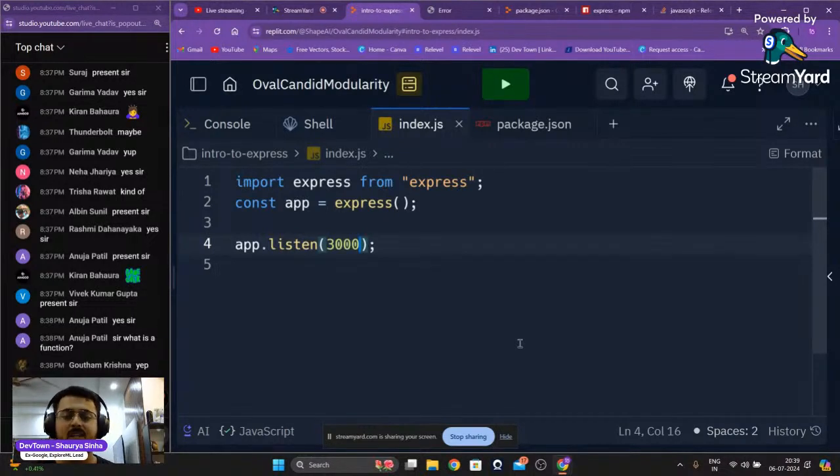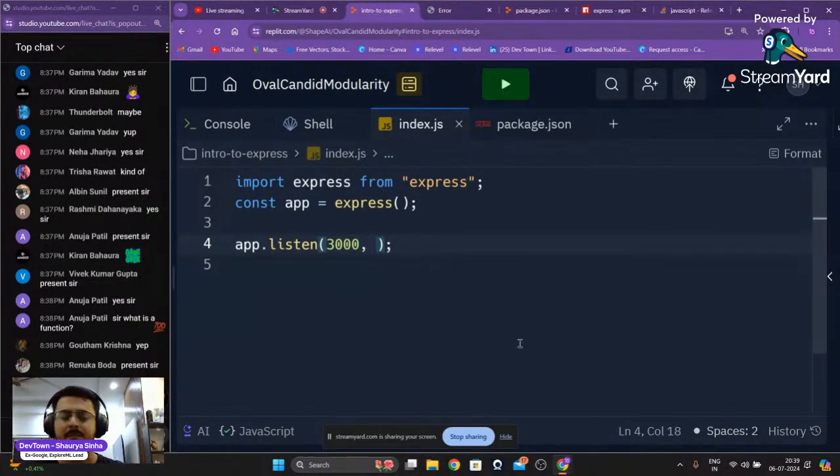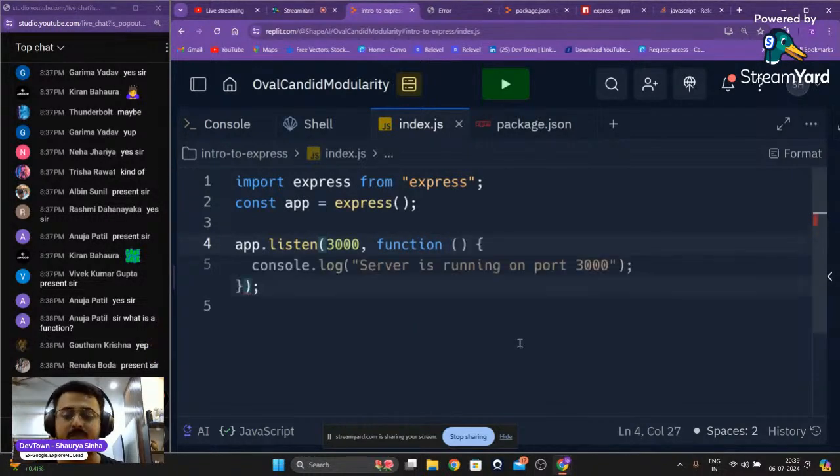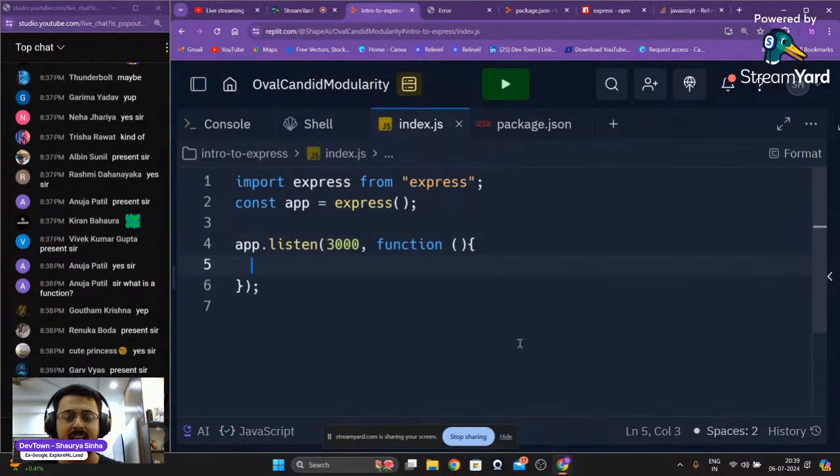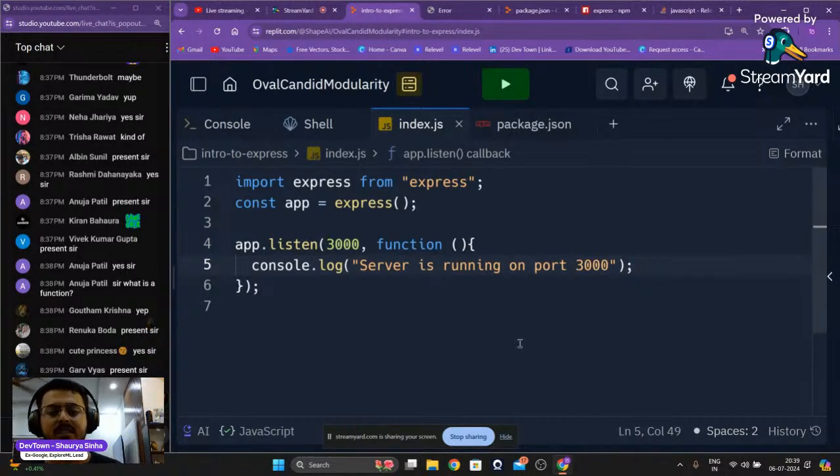For example, right over here in this particular scenario, when app starts listening on the port 3000, this function will be called. Whatever function I'll be writing right over here. So you can just put a comma and then write function, as it is an anonymous function, so directly parenthesis, then your curly braces right over there, and we'll have the code console.log server is running on port 3000.